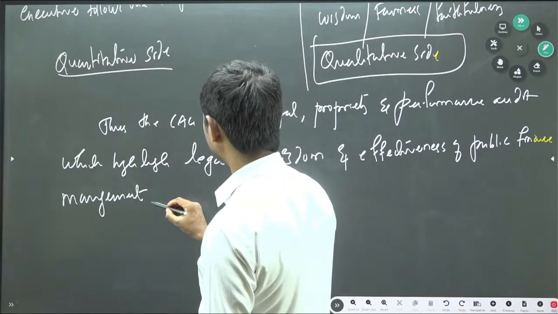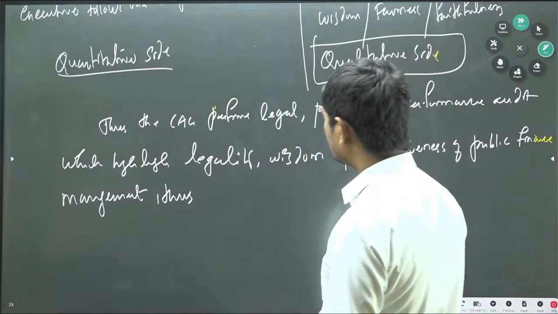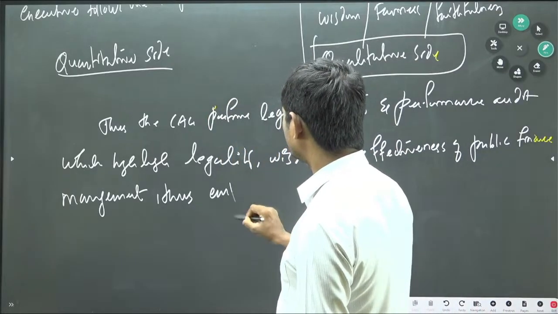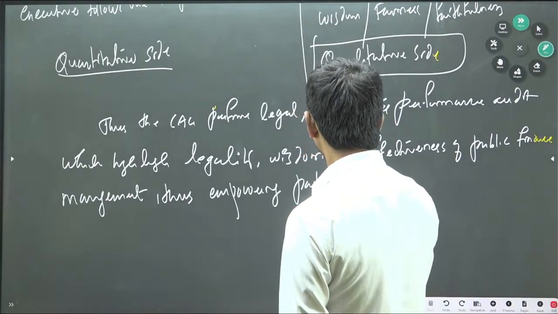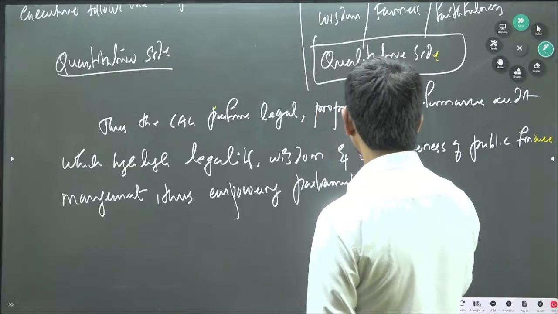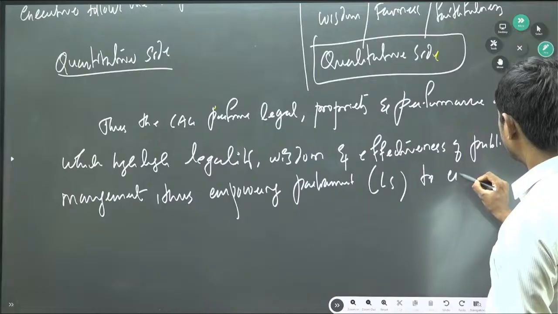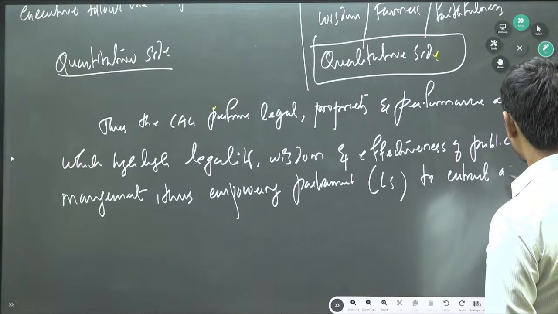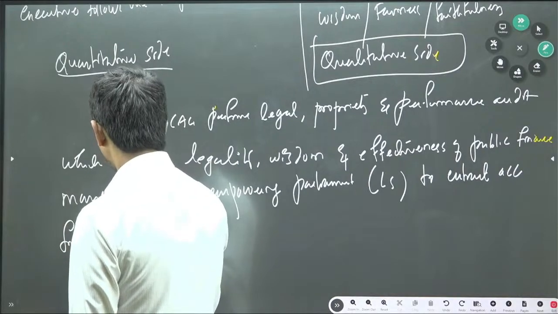Thus empowering Parliament, that is particularly Lok Sabha, to extract accountability from the executive.